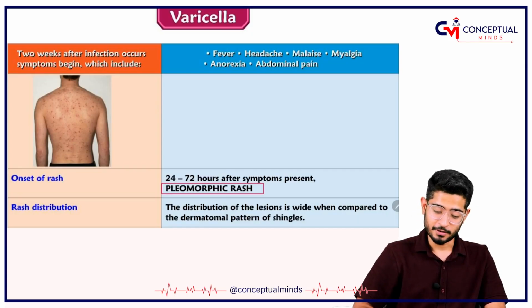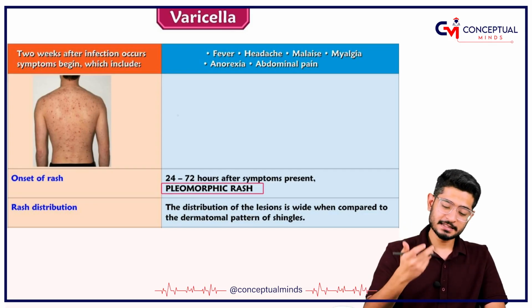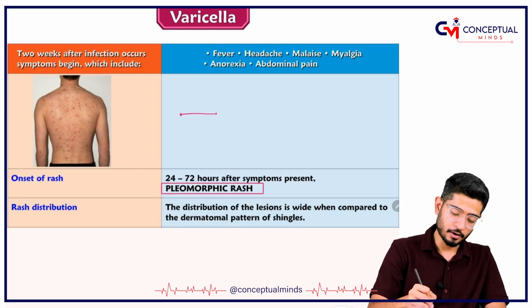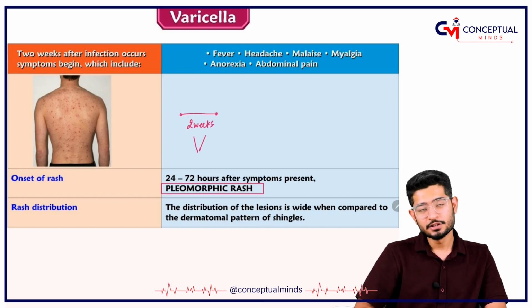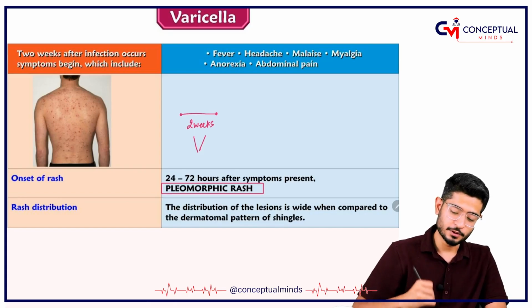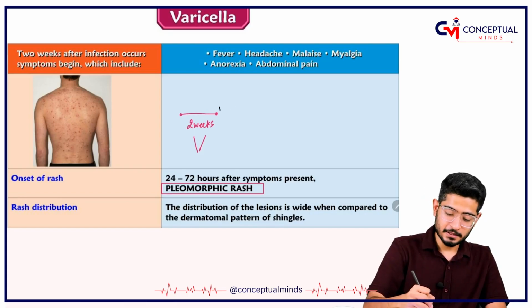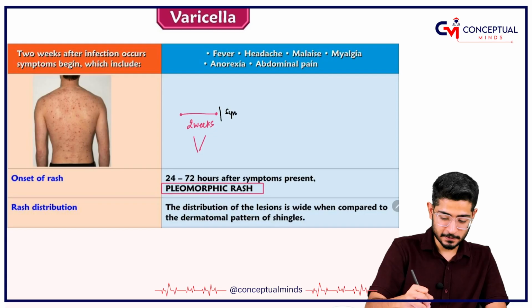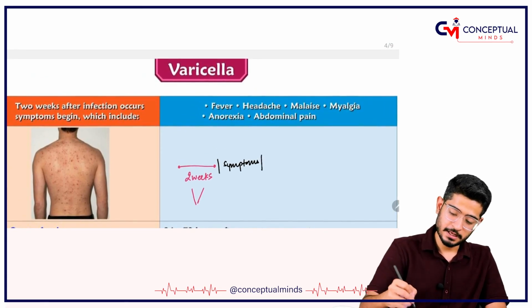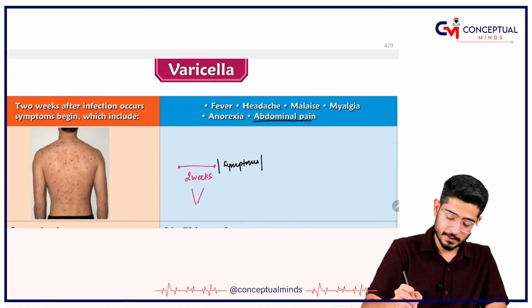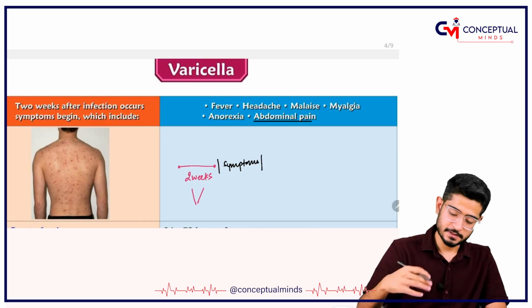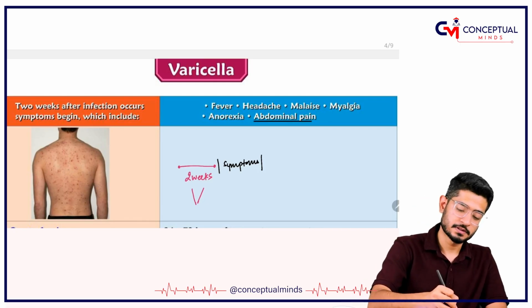Pleomorphic rash is important. Varicella has an incubation period of 2 weeks. Remember, V for varicella. Then come the symptoms. What are the symptoms of any infection? Fever, malaise, myalgia, anorexia, abdominal pain. Just remember the abdominal pain, and of course all other features are very similar.